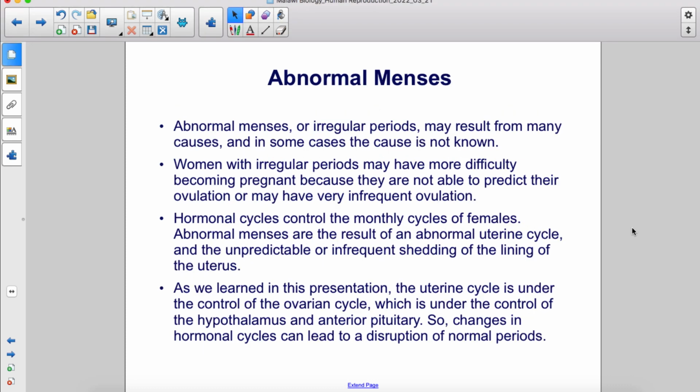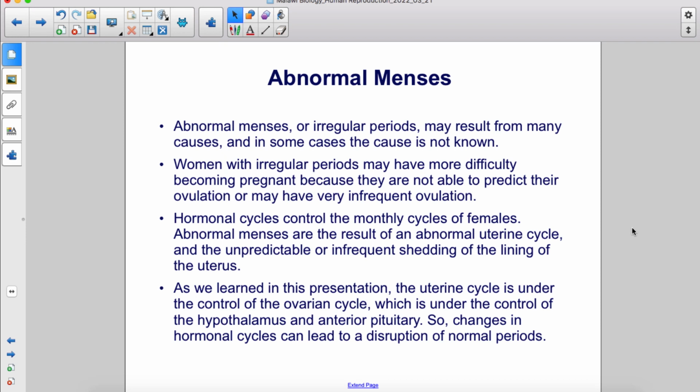Abnormal menses, or irregular periods, may result from many causes, and in some cases the cause is not known. Women with irregular periods may have more difficulty becoming pregnant because they're not able to predict their ovulation or may have very infrequent ovulation. Hormonal cycles control the monthly cycles of females.